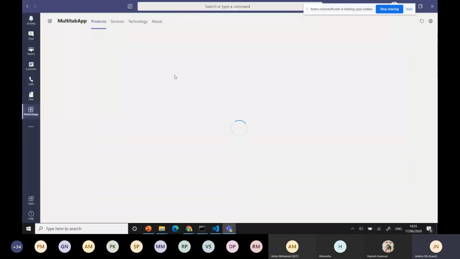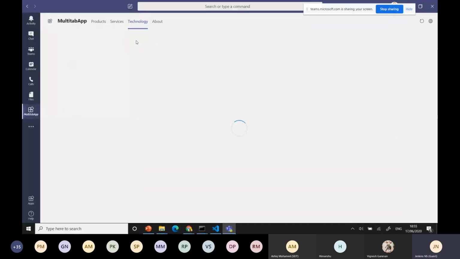I think ngrok is not running. You can see the multiple tabs here. I brought this from the SharePoint Framework, a SharePoint Framework web part. I loaded this one, and it's bringing in products, services, and technologies from our SharePoint tenant. It'll take some time to load. Now we understand three things: one is bots, one is tabs, and one is message actions.